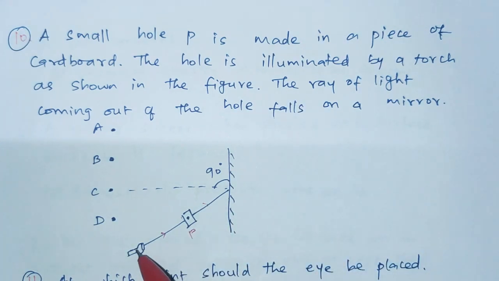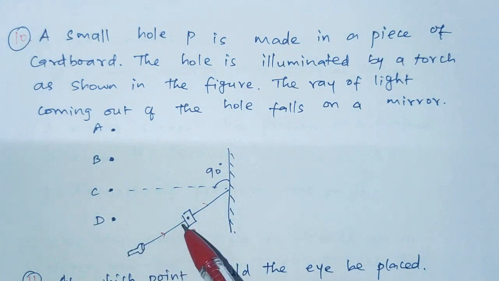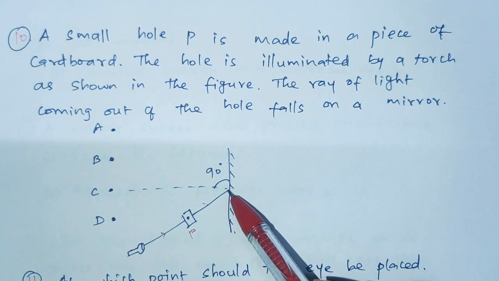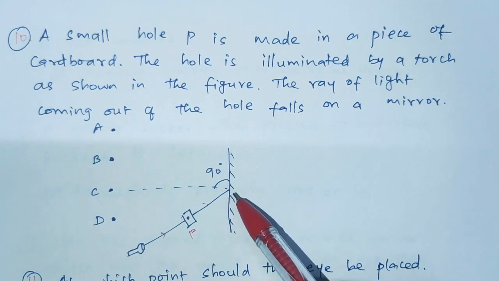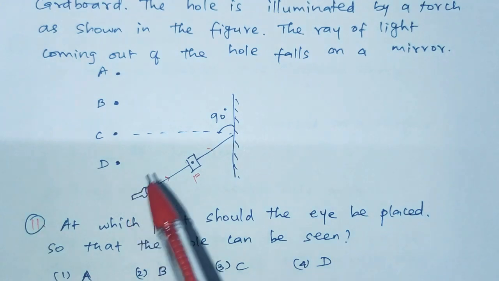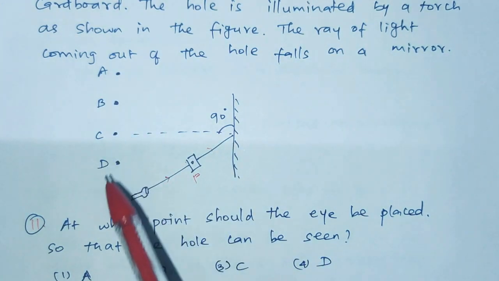The ray of light from the torch passes through the hole and comes out of the hole, and it falls on the mirror. Then at which point should the eye be placed so that the hole can be seen? At point A, point B, point C, point D.